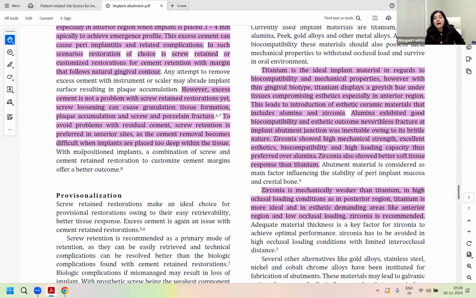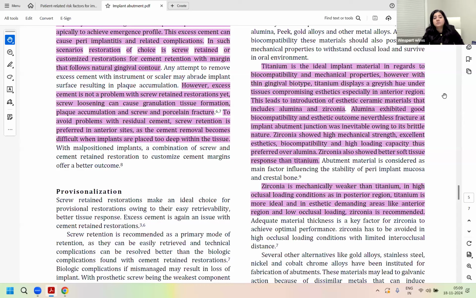That is why in highly aesthetic zones with a high smile line and thin gingival topography, you might choose tooth colored ceramic abutments. They can be pink or white depending on whether they're replacing the tooth or gingiva. So alumina or zirconia can be used.